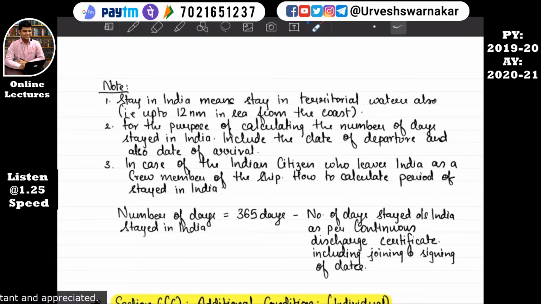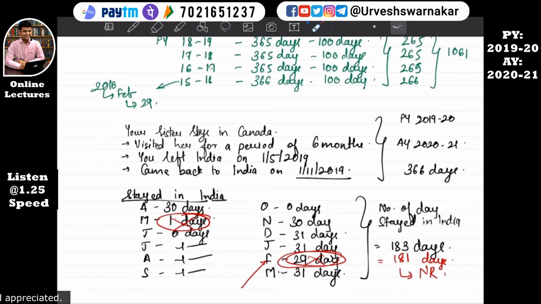And the institute purposely puts such a date where students will definitely miss out. Here definitely everyone will consider, okay, he has left on 1st May, that means for the entire month of May he has not stayed in India. Students will definitely consider it as 0 days.